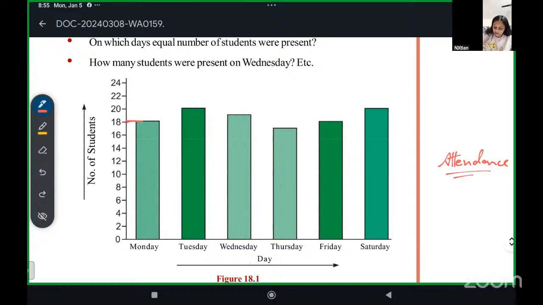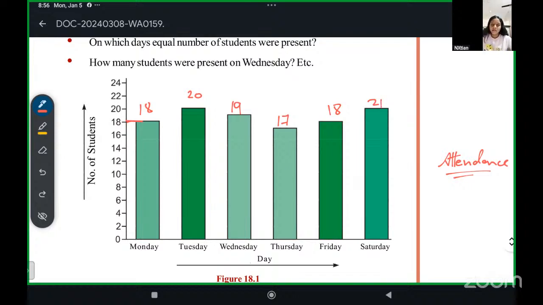20 were present on Tuesday. 18 were present on Monday, 20 were present on Tuesday. Then here it is 19 on Wednesday. Thursday, around 17 students were present. Then Friday again 18 students, and Saturday around 21 students were present.